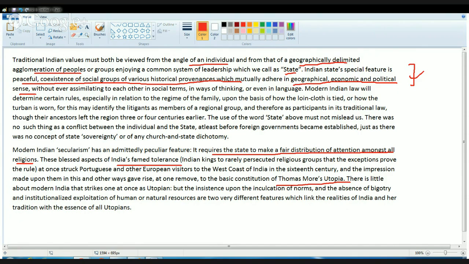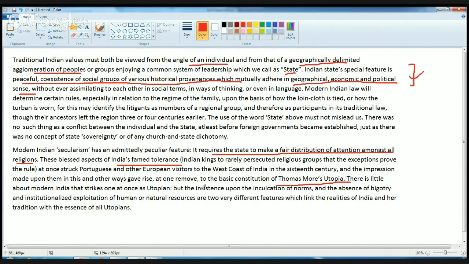The next question asks what is the striking feature of modern India. This is a very important question. A lot of students got confused, and the answer lies in the last paragraph.